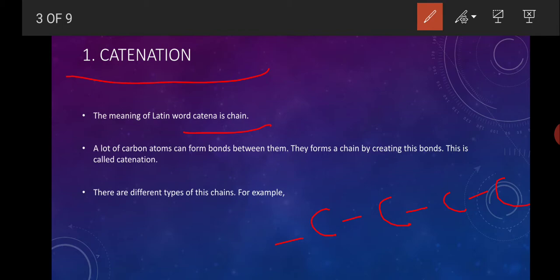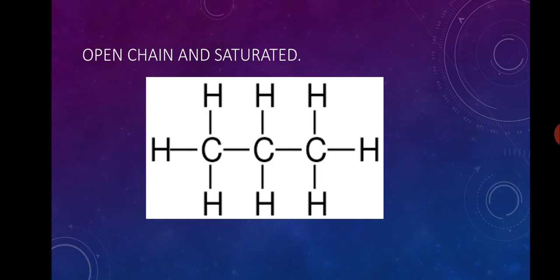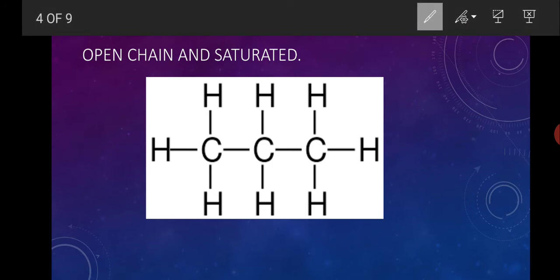The capacity of catenation is mainly seen in the atoms of carbon. But silicon, a member of group 14 along with carbon, also shows some properties of catenation. In silicon dioxide or some other compounds, they can form this type of chain by creating bonds. These chains are different, and we will discuss the different types of chains. One type is the open chain and saturated compound. This is propane.